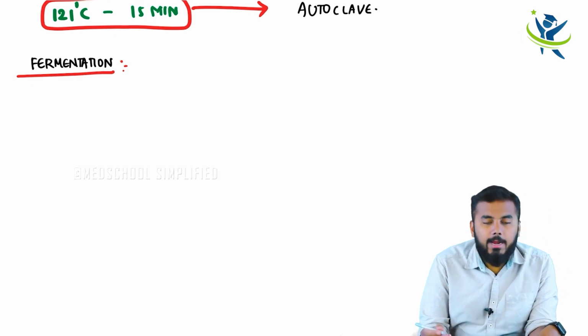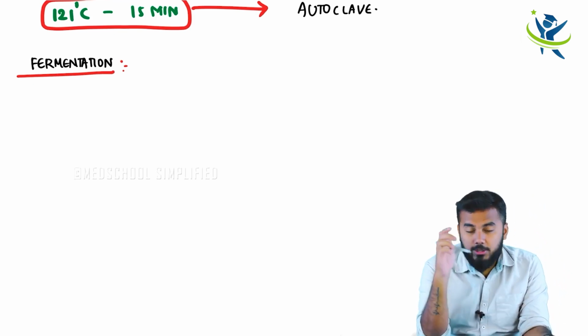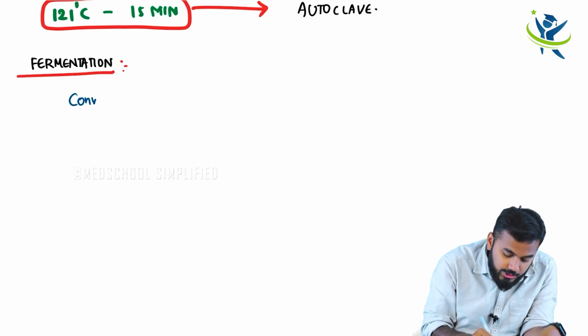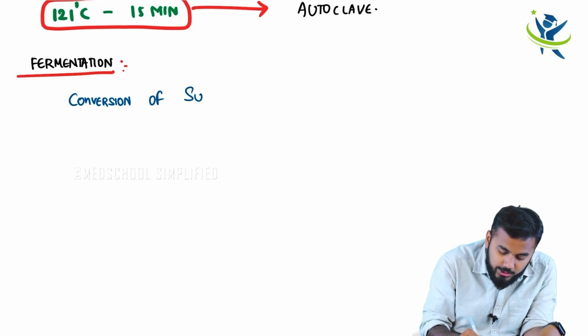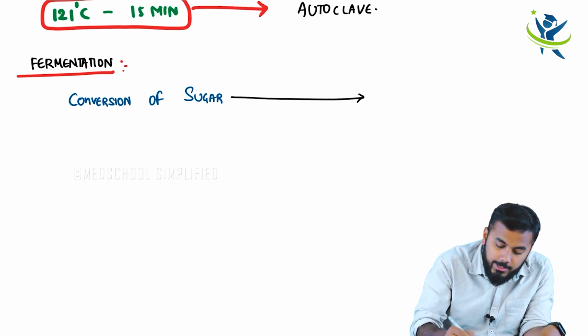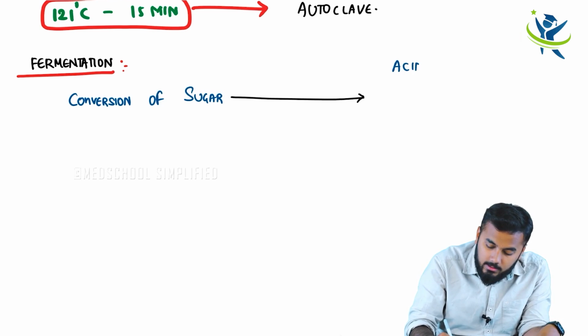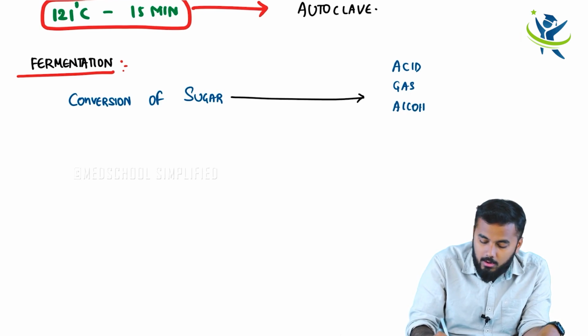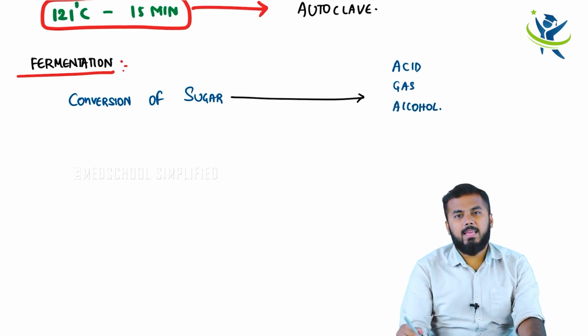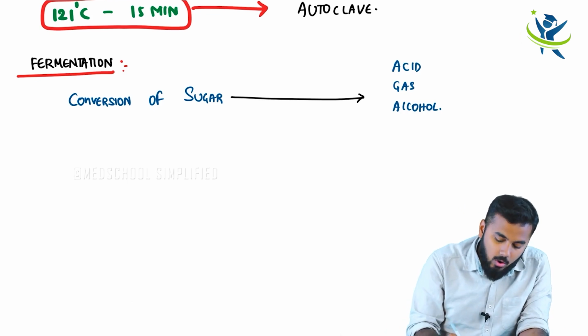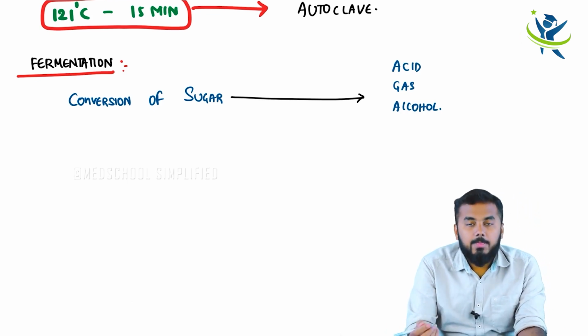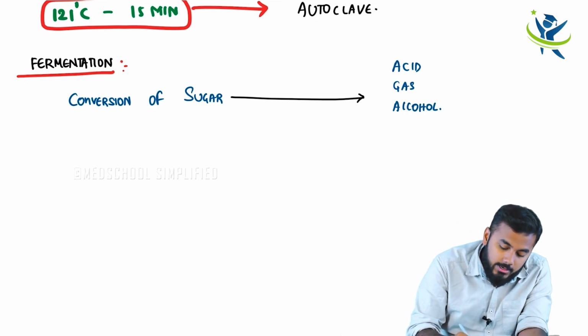I told you that fermentation is the conversion of a sugar into either an acid, a gas, or alcohol, and in the absence of oxygen. So let me write it as in the absence of oxygen, or without oxygen.